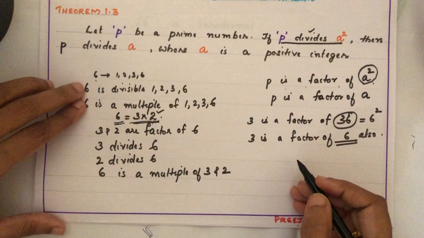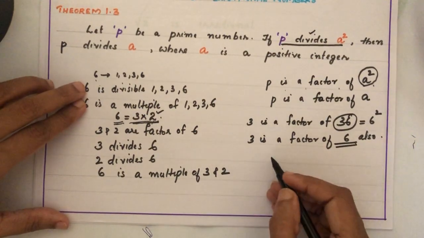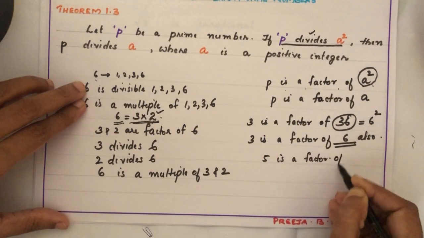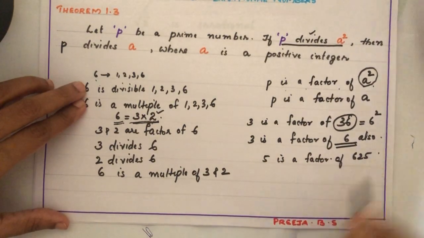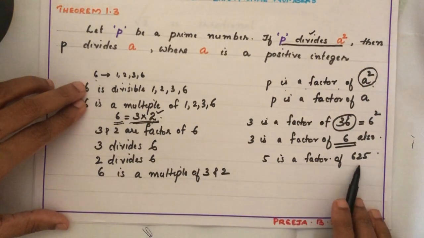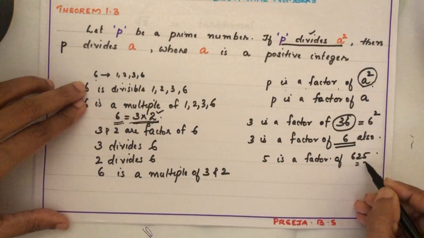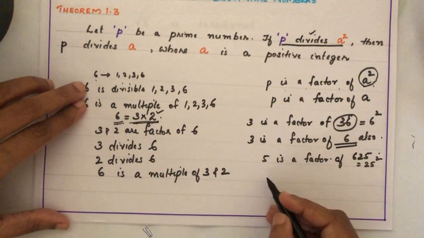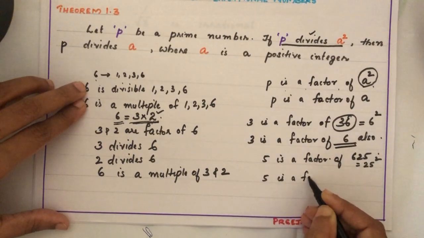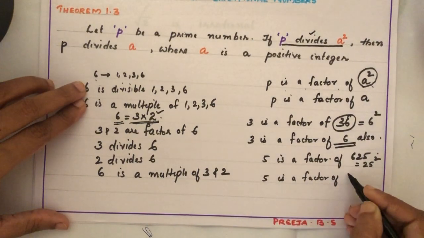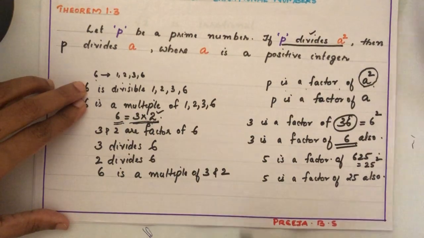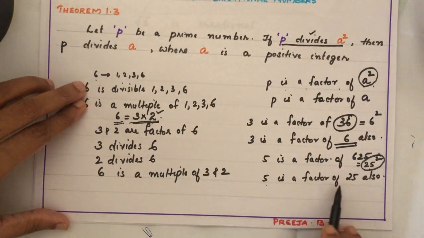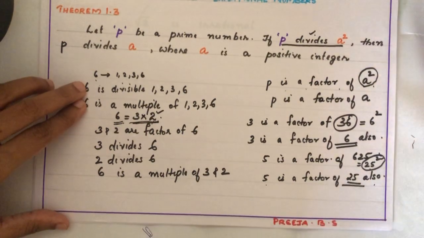Or another example. Okay. 5 is a factor of 625. So, 625 we know is 25 square. Now, the theorem says if 5 is a factor of 25 square, then 5 is a factor of 25 also.